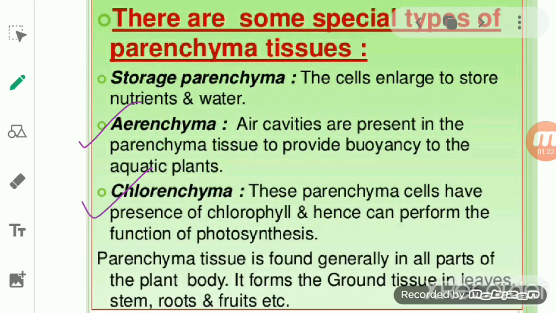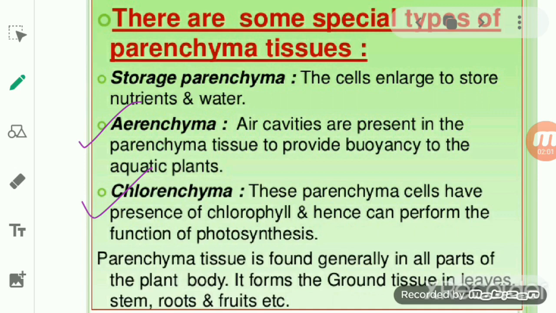Okay, and the presence of chlorophyll will help in performing photosynthesis. So such a parenchymatic cell which has chlorophyll in it, or which possesses chloroplast, can perform the function of photosynthesis.